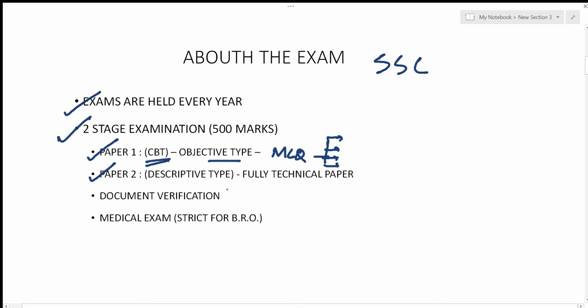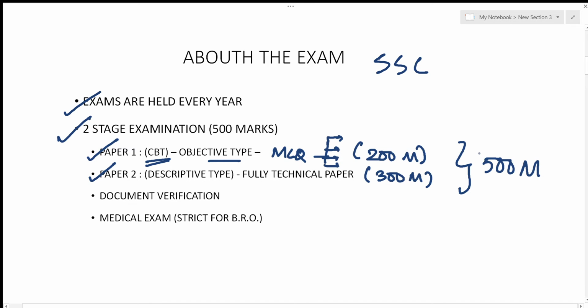Paper 2 is fully descriptive, fully technical, and comprises 300 marks, whereas paper 1 consists of 200 marks. So the final selection is a combination of these two papers, which is 500 marks, and your selection would depend upon the full 500 marks itself.